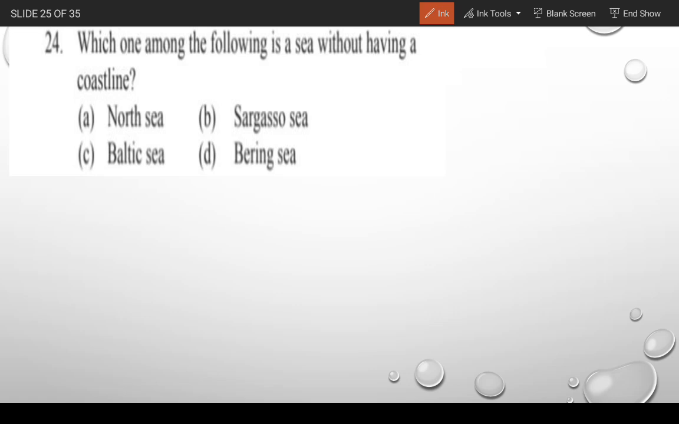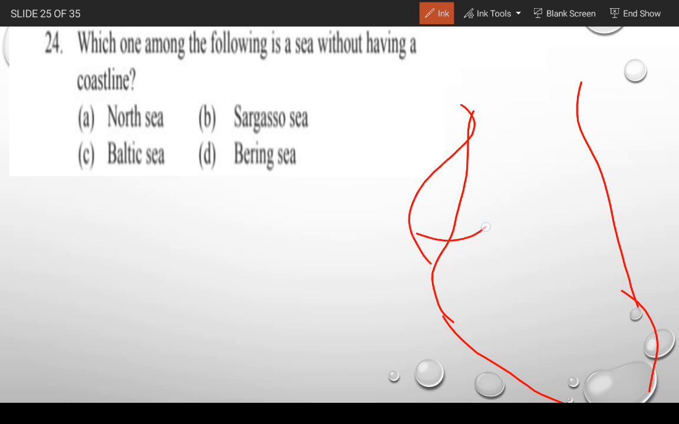Which one of the following is the sea without having a coastline? So gentlemen, in the Atlantic Ocean, far away from North America, we have found the Sargasso Sea, and this sea is without coastline, because there is some plant that grows and makes the boundary of this sea.